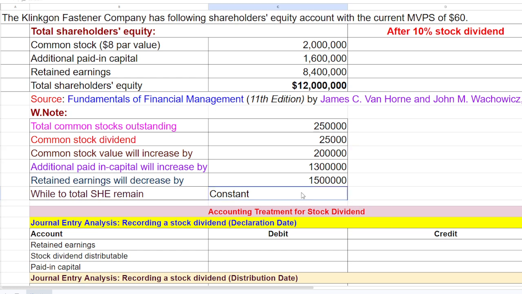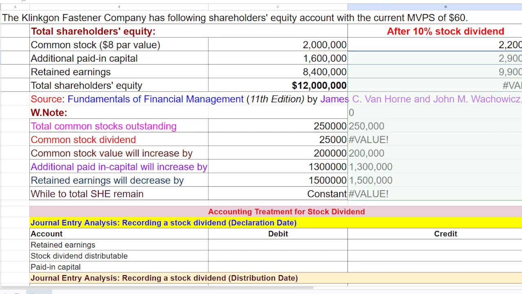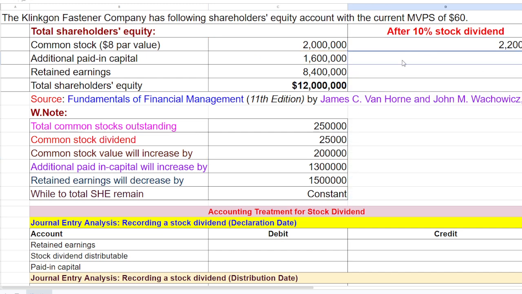Now let's talk about its impact. After a stock dividend, what will be the value? Simply the existing common stock value plus the common stock dividend increase of 2 lakh, so this will now be 22 lakh.